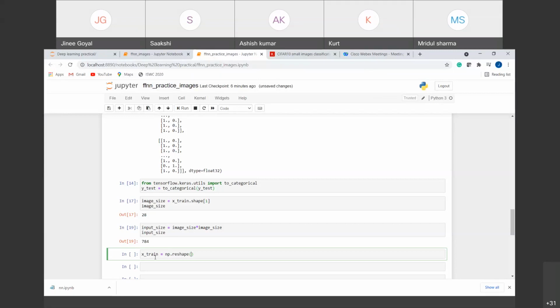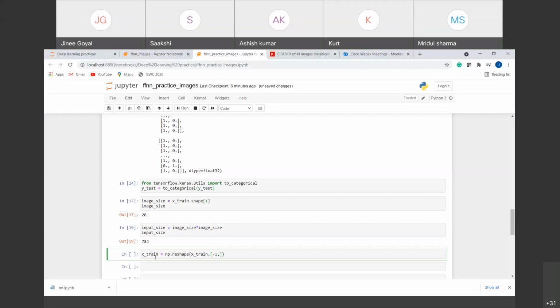So inside it, we will give the original X-train that we wanted to reshape, and a comma, then the shape we want it to be changed to. So here we have to provide the shape. Now what I want is a 1D array. So for that we use the argument -1.